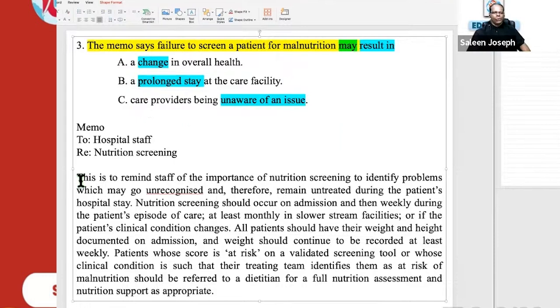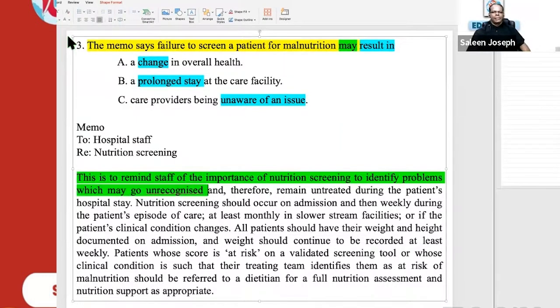Then when you go to the topic sentence, you will find out whether it is similar to any of these options. The concept is screening a patient. If your memo is addressed to hospital staff, the subject is nutrition screening, and this is the main idea. Nutrition screening is the subject, and that will be repeated. Now you see, this is to remind staff of the importance of nutrition screening, to identify problems which may go unrecognized.